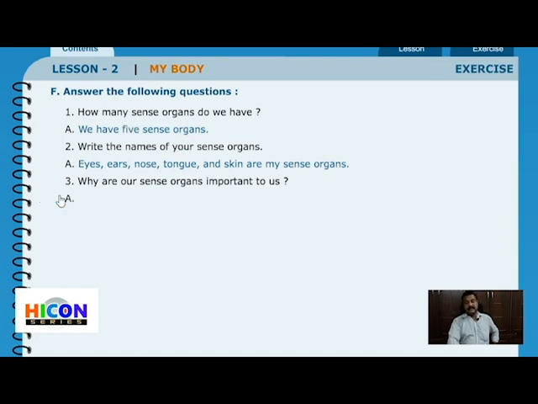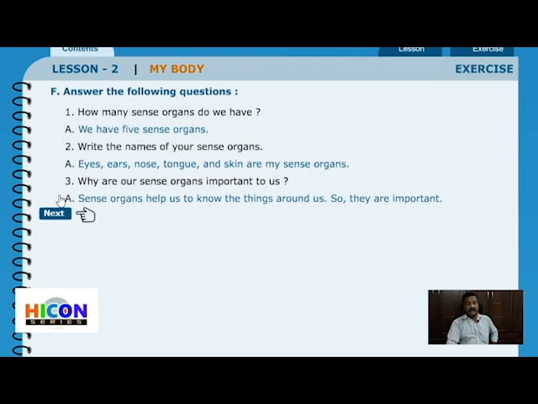Sense organs help us to know the things around us. So they are important. As these are the organs that help us to understand, to learn, to know the things around us, sense organs are important to us.